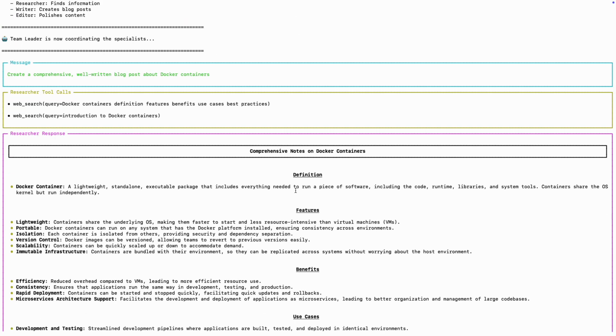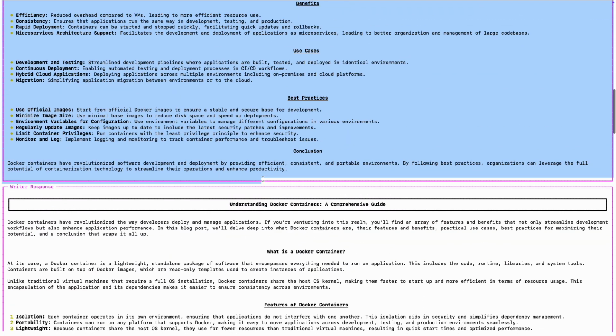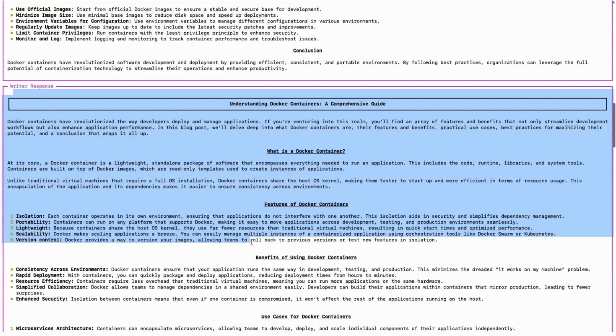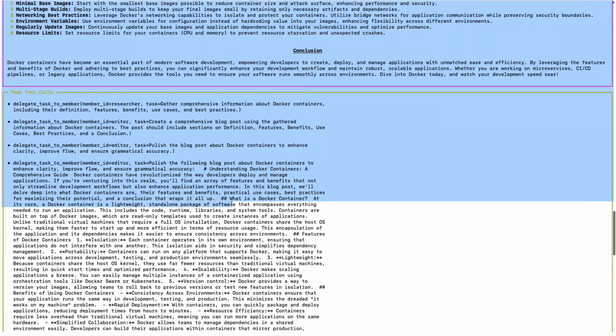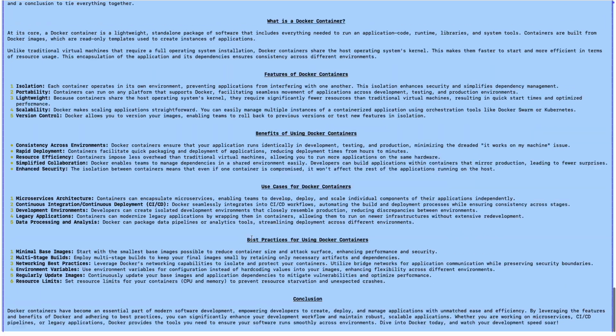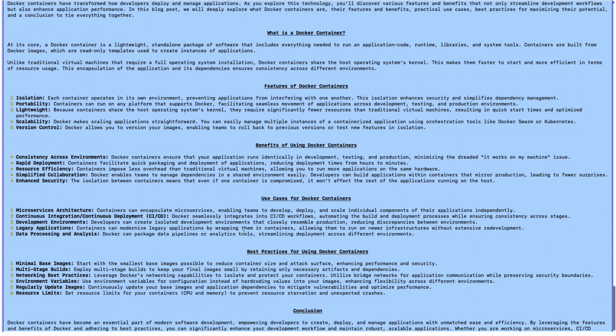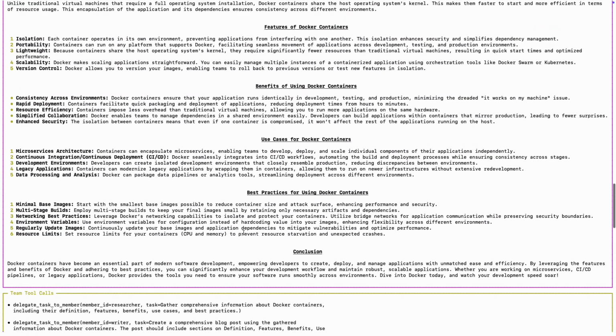Okay, so I guess it has completed. So this is the researcher's response. This is the writer's response. And this is the editor's response. Now, this is the final response from the team. This is the final blog post. See how the team automatically, based on the roles we defined for the agents, coordinates between different agents.